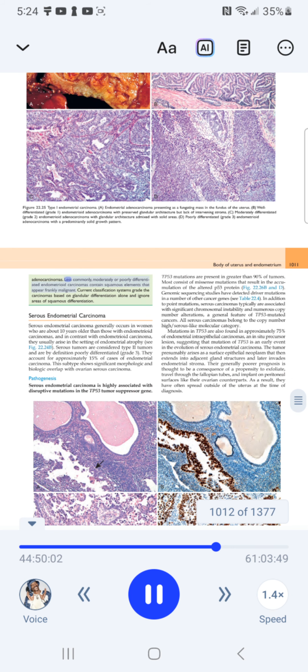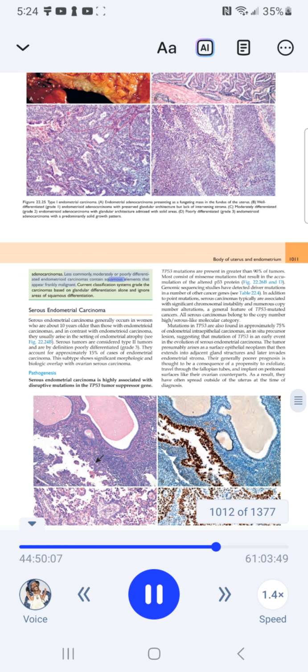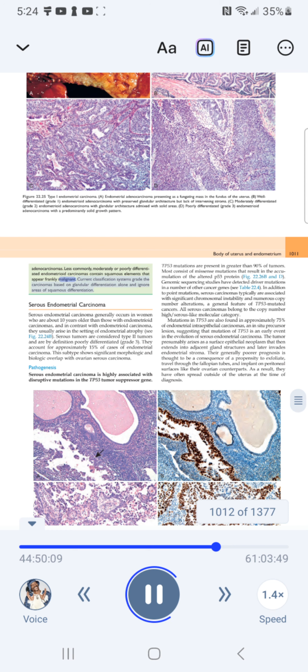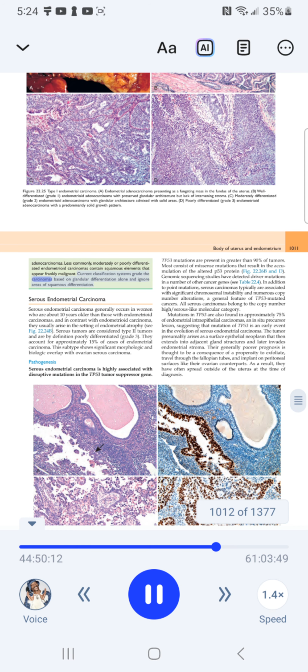Adenocarcinomas. Less commonly, moderately or poorly differentiated endometrioid carcinomas contain squamous elements that appear frankly malignant. Current classification systems grade the carcinomas based on glandular differentiation alone and ignore areas of squamous differentiation.